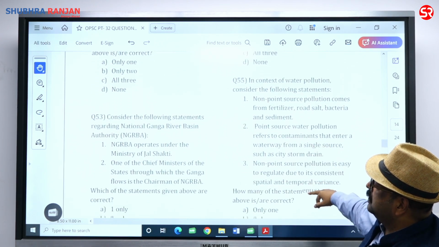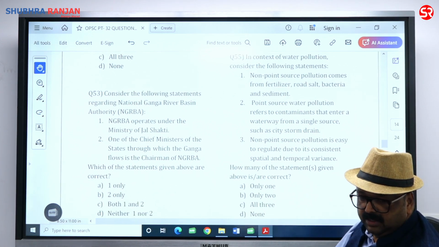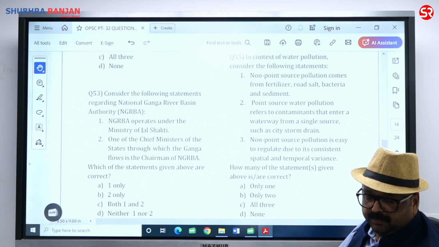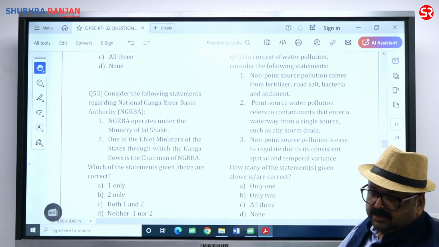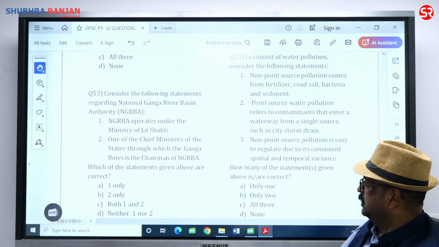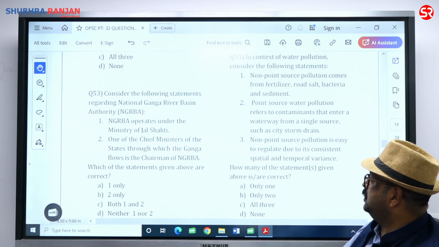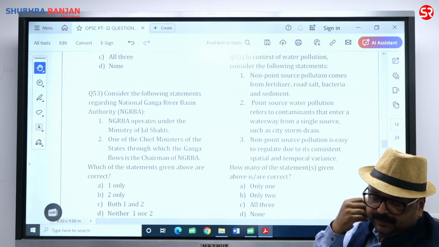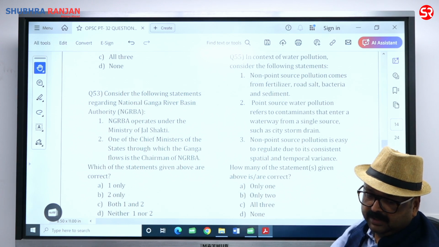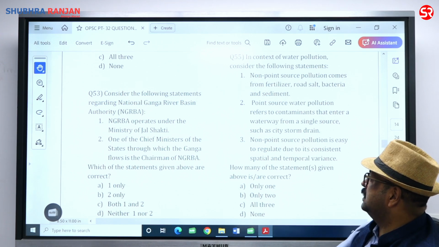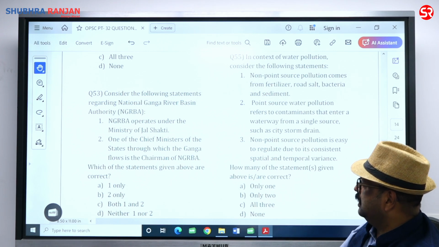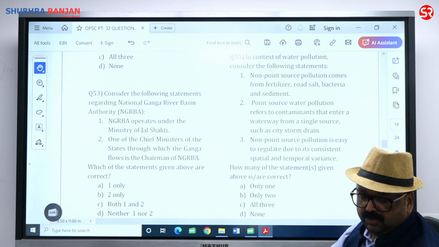Consider the following statements regarding the National Ganga River Basin Authority. Question number 53. The National Ganga River Basin Authority operates under the Ministry of Jal Shakti. That is right. One of the chief ministers of the states through which the Ganga flows is chairman of the National Ganga River Basin Authority. This is wrong, children. The Prime Minister is the ex officio chairman of this National Ganga River Basin Authority. So statement 1 is correct, 2 is wrong. So only 1 is correct.